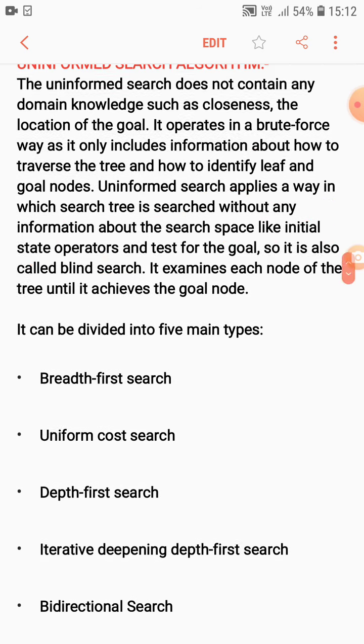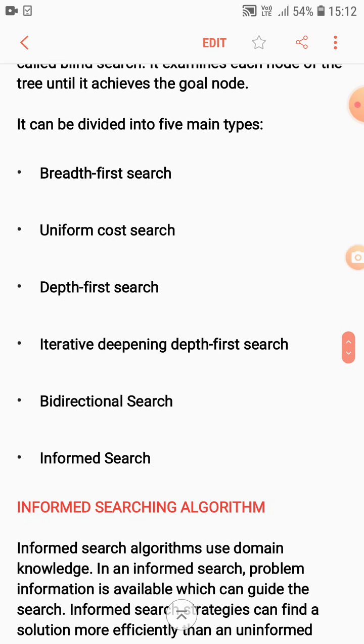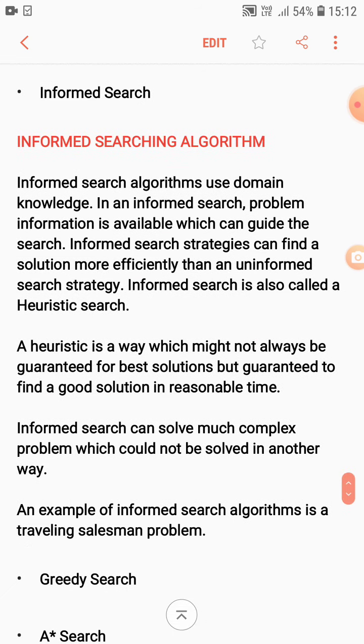And we will see various types under this uninformed search: breadth first search, uniform cost search, depth first search, iterative deepening depth first search, bidirectional search, and then the informed search. Later on I will make videos on all these searching algos.